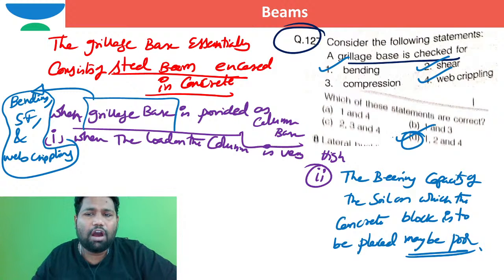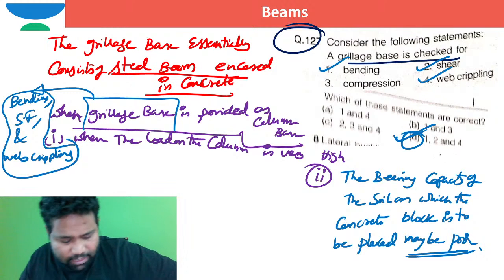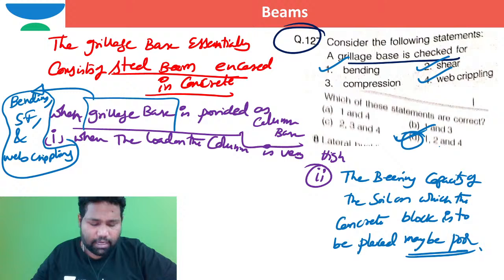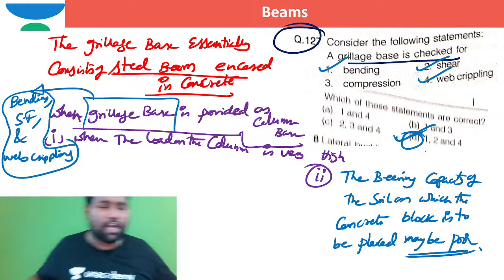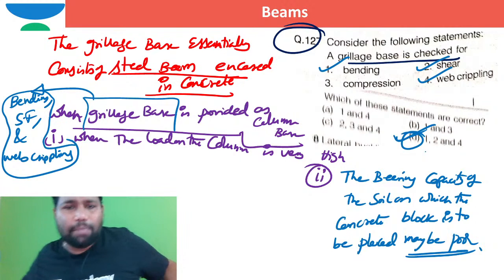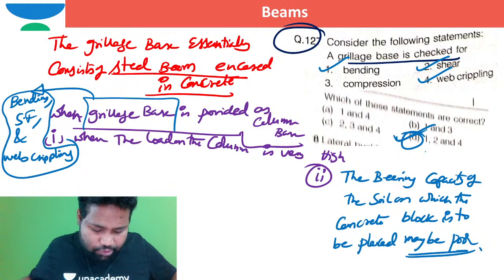I can say option D. Statements 1, 2, and 4 are correct. Directly we can say, right? Design for bending, design for shear, and check for web crippling. All these three modes need to be checked.